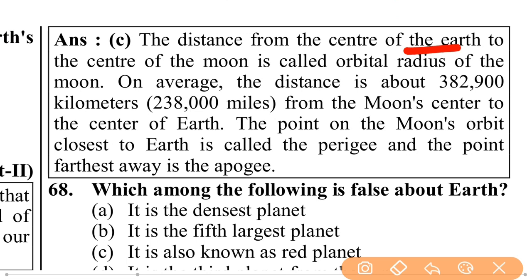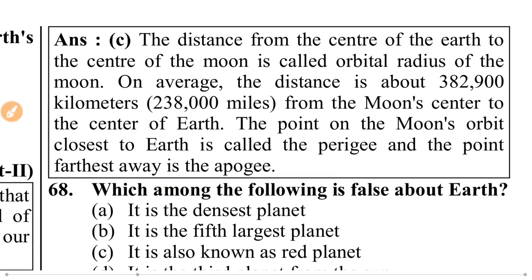The distance from the center of the earth to the center of the moon is called the orbital radius of the moon. On average, the distance is about 382,900 km from the moon's center to the center of the earth. The point on the moon's orbit closest to the earth is called the perigee, and the point farthest away is the apogee.